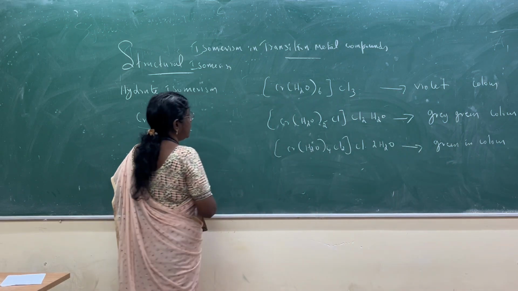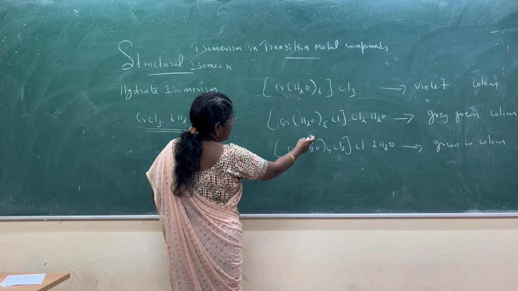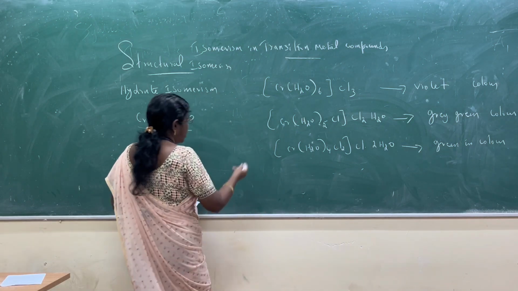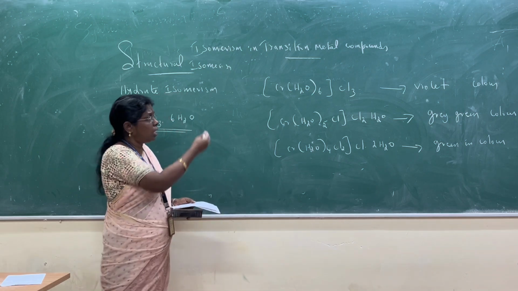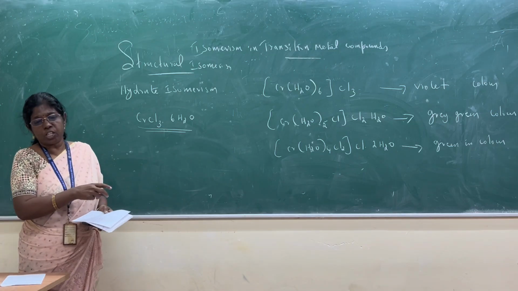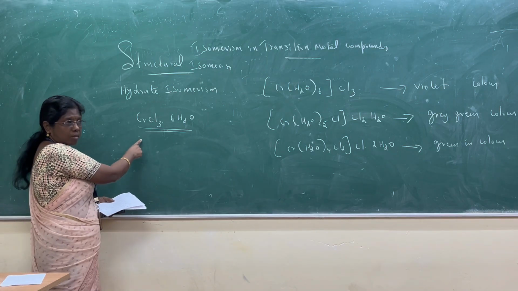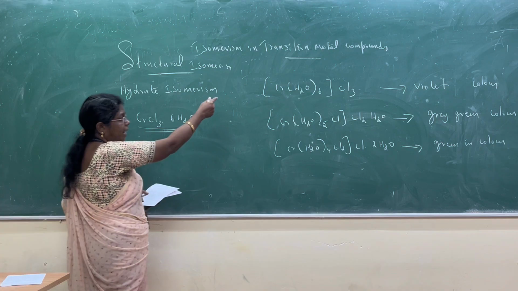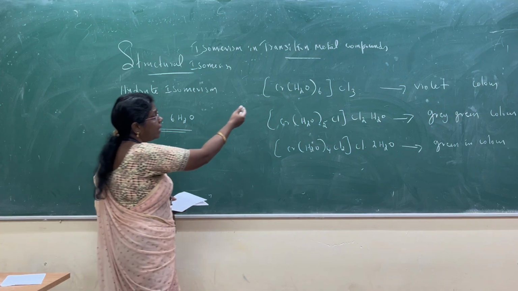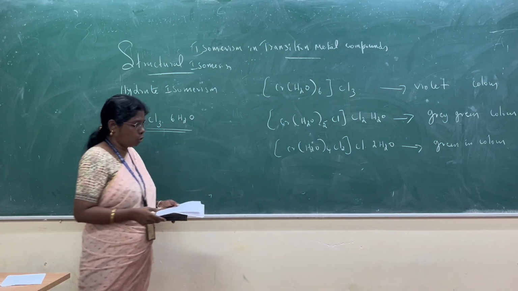Here the complex contains 6 water molecules, here 5 water molecules, and here 4 water molecules, so a different number of water molecules. Each complex contains a different number of water molecules in the coordination sphere, which is called hydrate isomerism. Further, this complex forms 3 different possible isomers, with a different number of water molecules for each isomer.